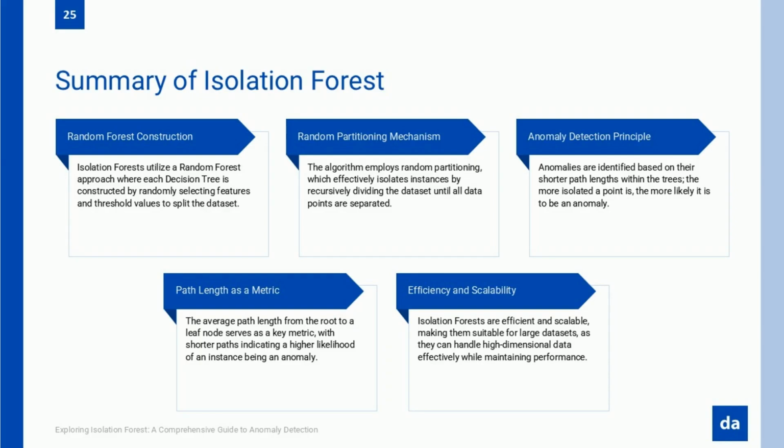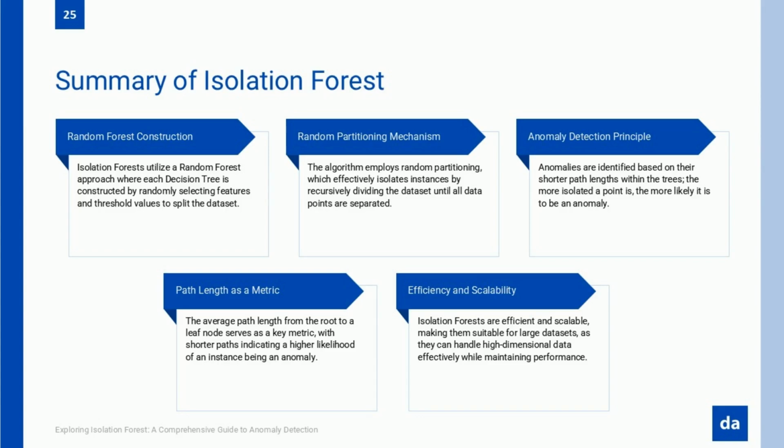There's also a growing focus on explainability and interpretability. One of the biggest criticisms of anomaly detection models, isolation forest included, is the challenge of explaining why a point was flagged as an anomaly. Future versions of isolation forest could incorporate explainable AI, XAI techniques, offering clearer insights into what features and patterns contributed most to an anomaly score. This would make anomaly detection more actionable, especially in industries where human oversight is crucial.